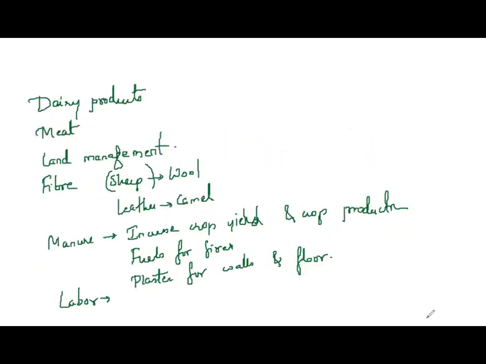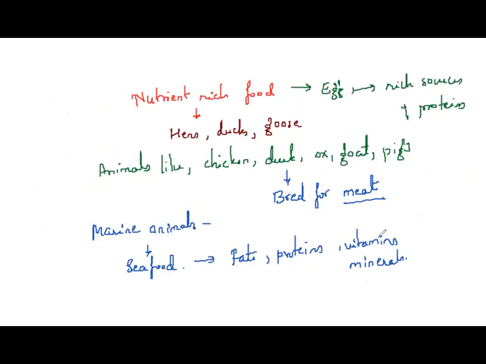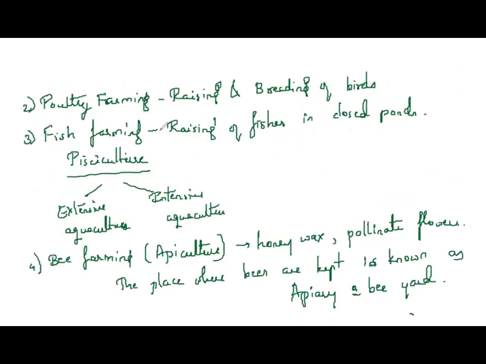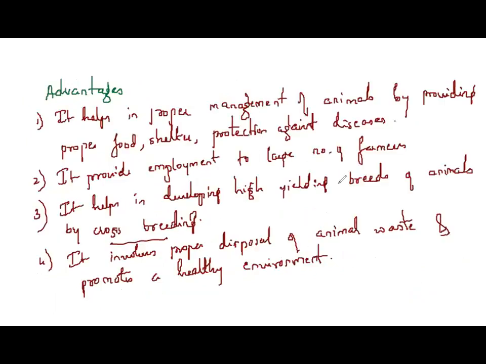Yes, so we have seen animal husbandry here. What is animal husbandry we have seen? Then in that we have seen the types: dairy farming, poultry farming, fish farming, which is called pisciculture, bee farming, which is called apiculture, and where bees are kept, it is called apiary or bee yard. Then we have seen what are the roles of animal husbandry in human life. Then we have discussed the advantages. So this is all about this topic.